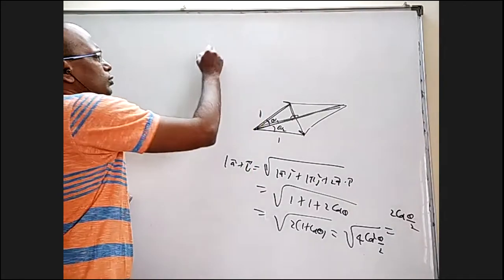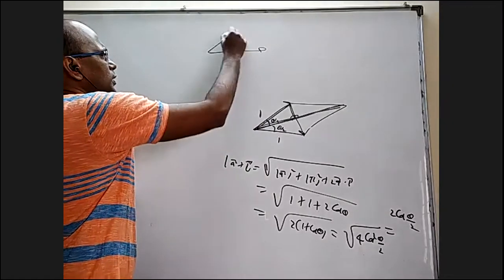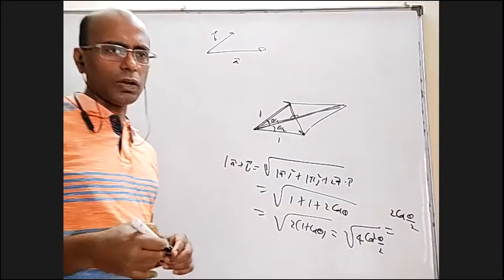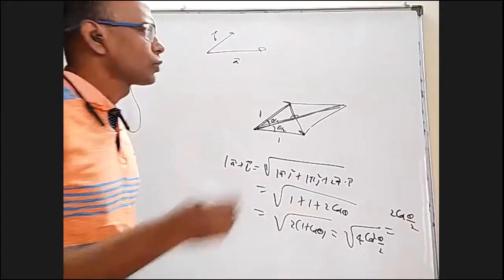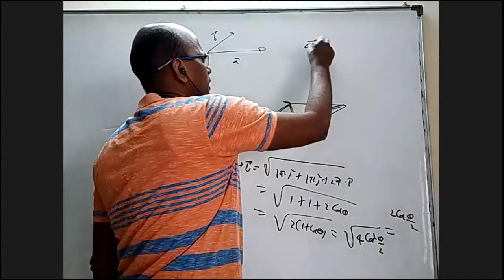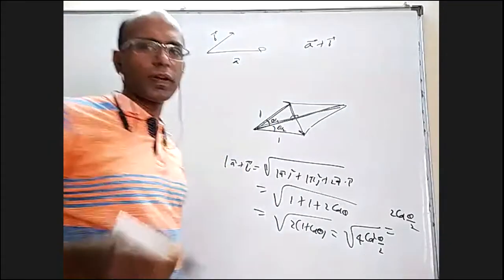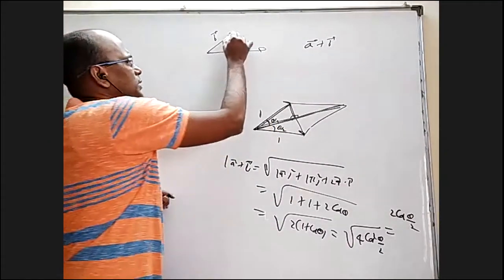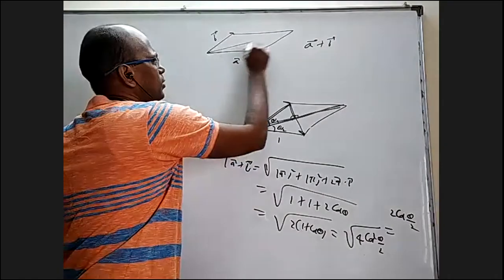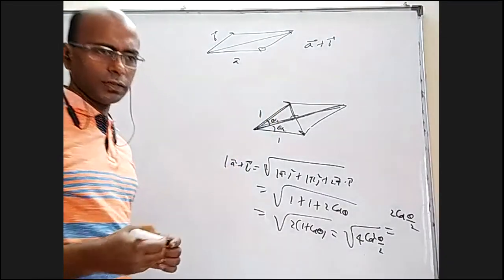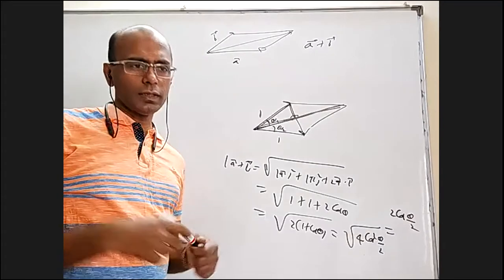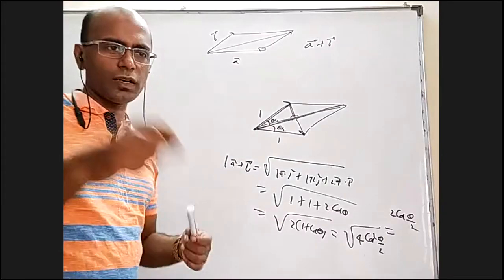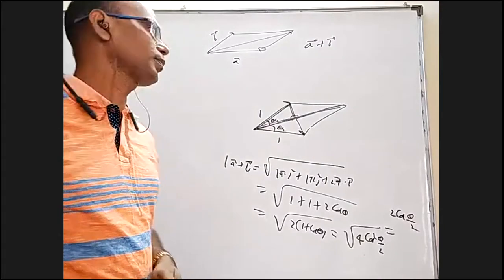Let us say I have two vectors A bar and B bar. I want a vector along the angular bisector. Don't think A bar plus B bar will give you a vector along the angular bisector. No. If you take A bar plus B bar, it will be the diagonal of the parallelogram. But in a parallelogram, the diagonal need not make equal angles with these two. So the diagonal of a parallelogram is not necessarily the angular bisector.